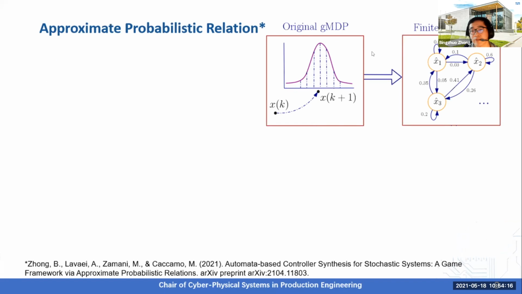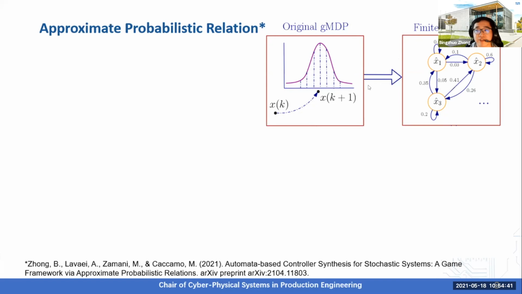To do this, we discretize the state set and input set of the original system and accordingly construct the transition kernel. Since the finite abstraction is constructed based on the original system, they are similar. The remaining question is how we can quantify this similarity and how we can make use of it for synthesizing a controller.